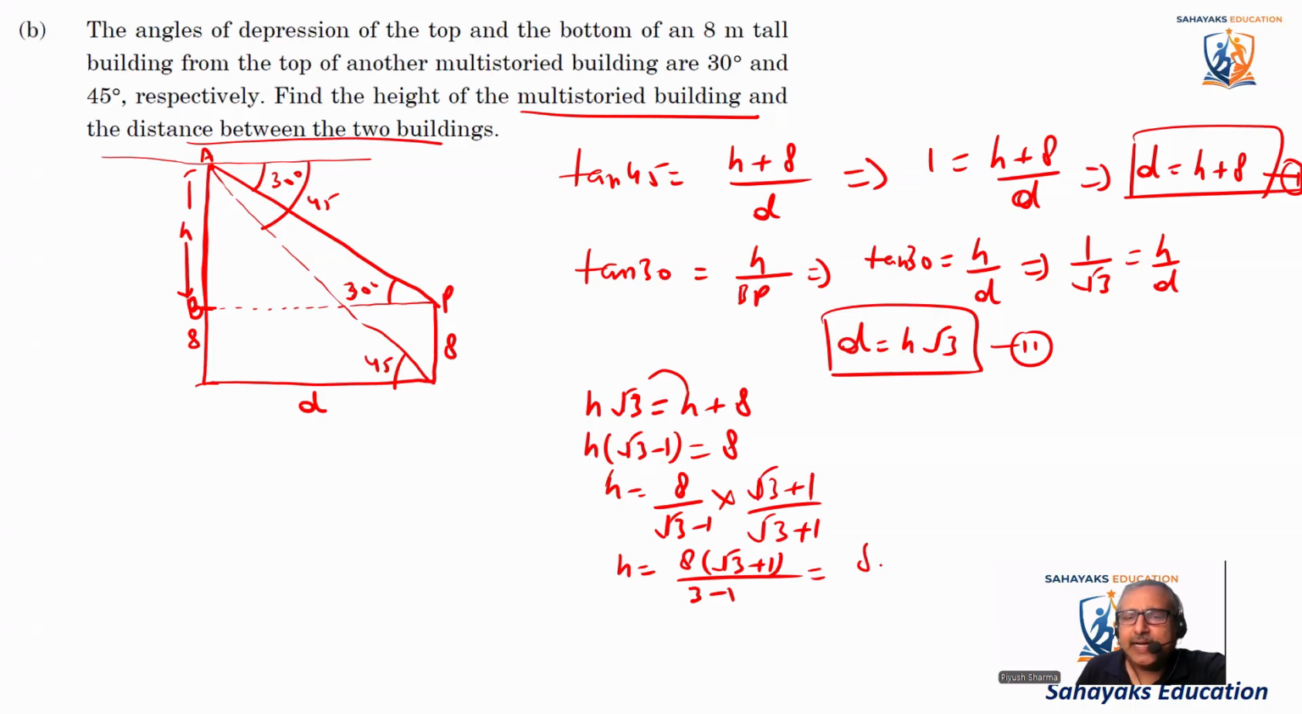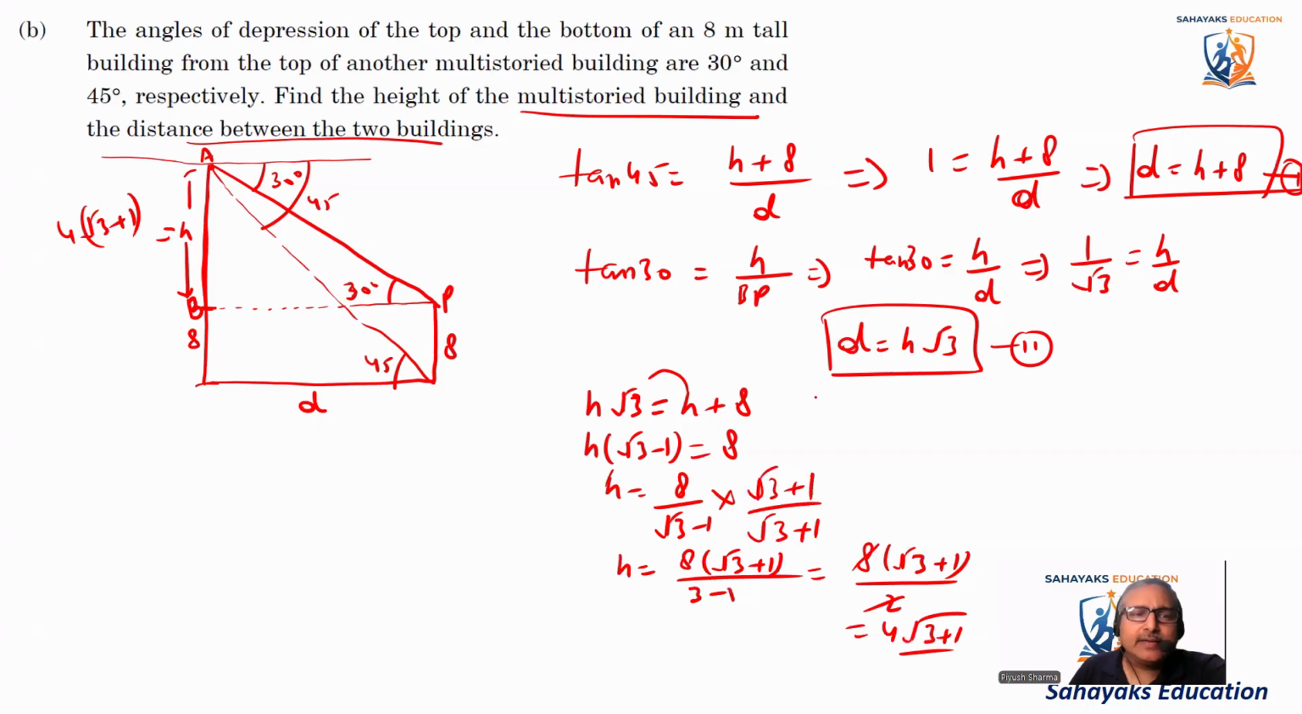So it comes as 8 into root 3 plus 1 divided by 2, or we can say equals 4 into root 3 plus 1. Okay, so this is the height. This is h, which is equal to 4 into root 3 plus 1.